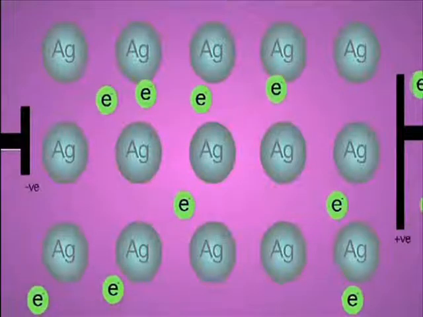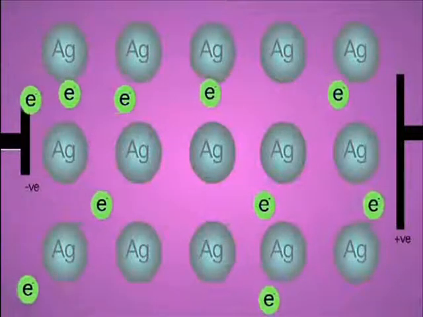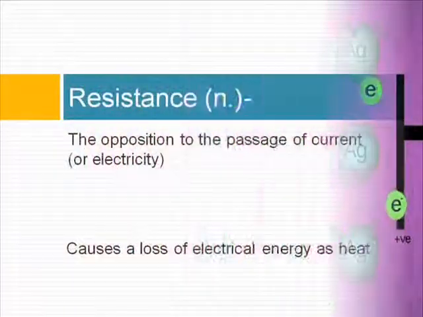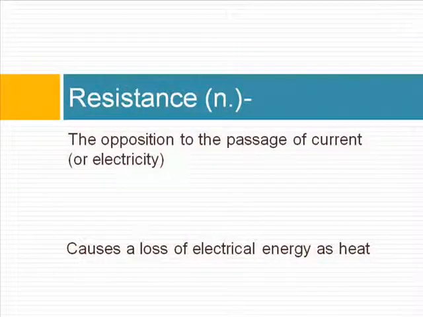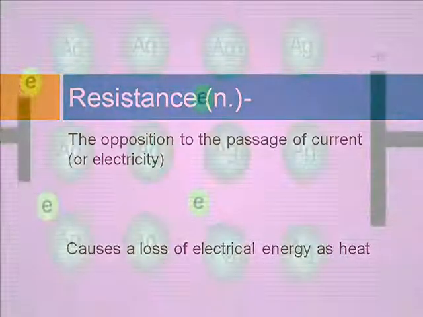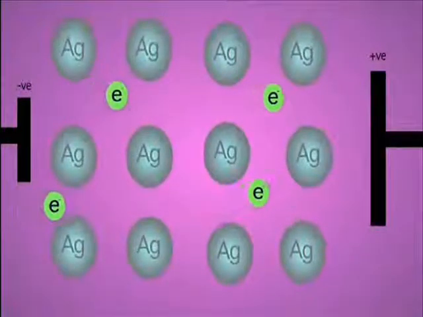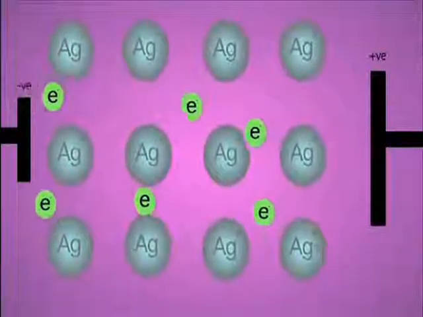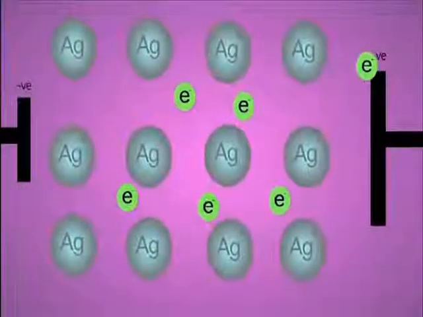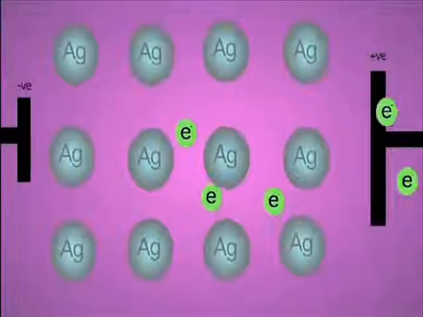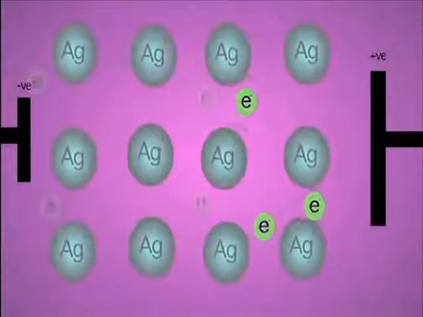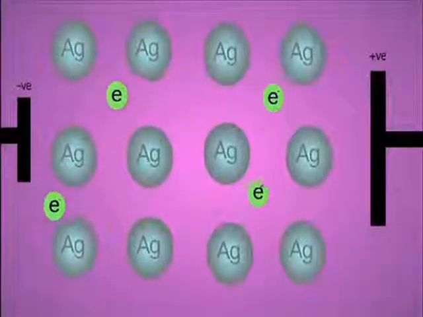But most conductors are not perfect conductors. This is because they have resistance. Resistance is the opposition to the passage of current, or electricity. This resistance often causes the current to lose some of its electrical energy as heat. Lattice vibrations due to thermal energy cause collisions of electrons with the lattice. These collisions act as obstacles to the electron and cause a loss of electrical energy as heat, making them a primary source of resistance.